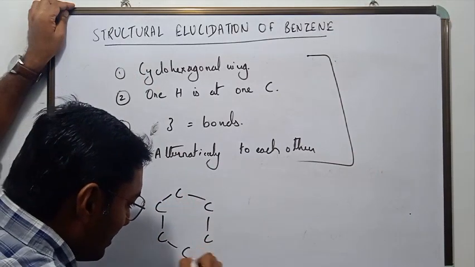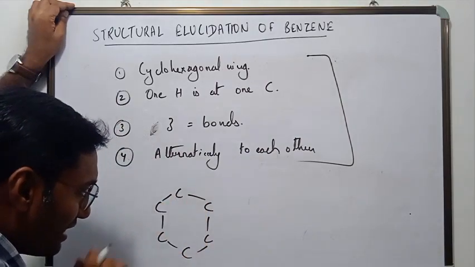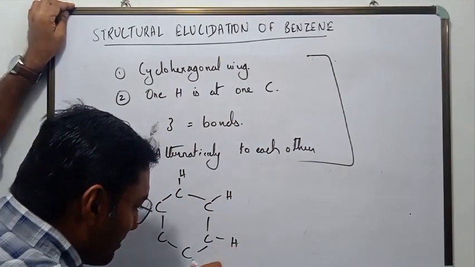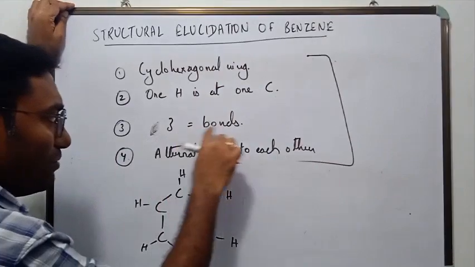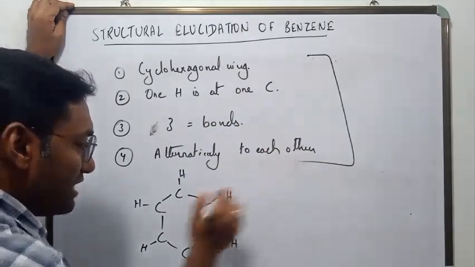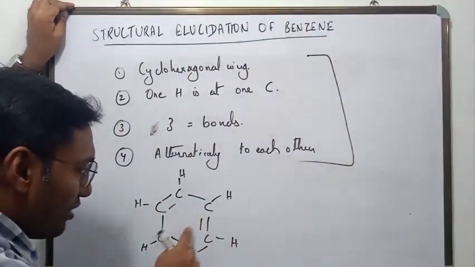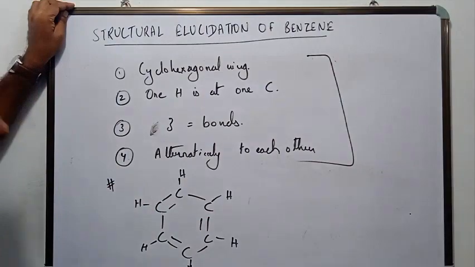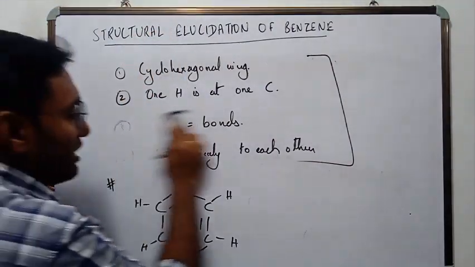So this was the structure that he drew. It is a cyclohexagonal ring, correct? One hydrogen atom is attached to each of the carbon atoms. Fine. There are three double bonds and they are arranged alternatively to each other. 1, 2, 3, and they are alternate to each other. So this structure was proposed based on the findings of the 2 section by Kekule.